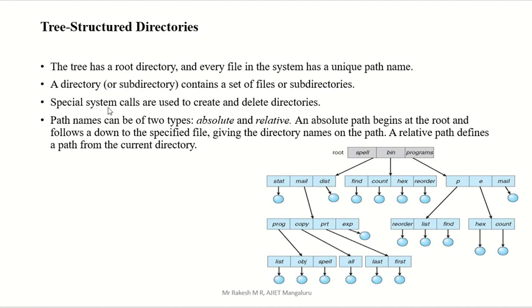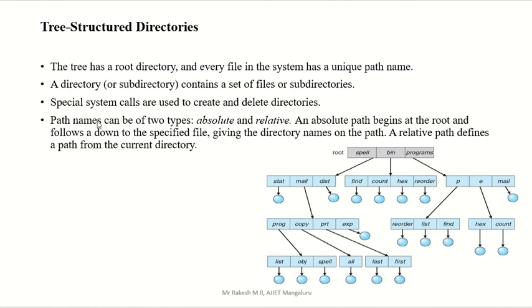Special system calls are used to create and delete directories. Here this directory is created, and this one, and the copied directory is created, and the exp directory is not created anything, it just saved a file, and prog created one directory with list, obj and spell. Spell will save one file. This is the manner. So special system calls are used to create directories.